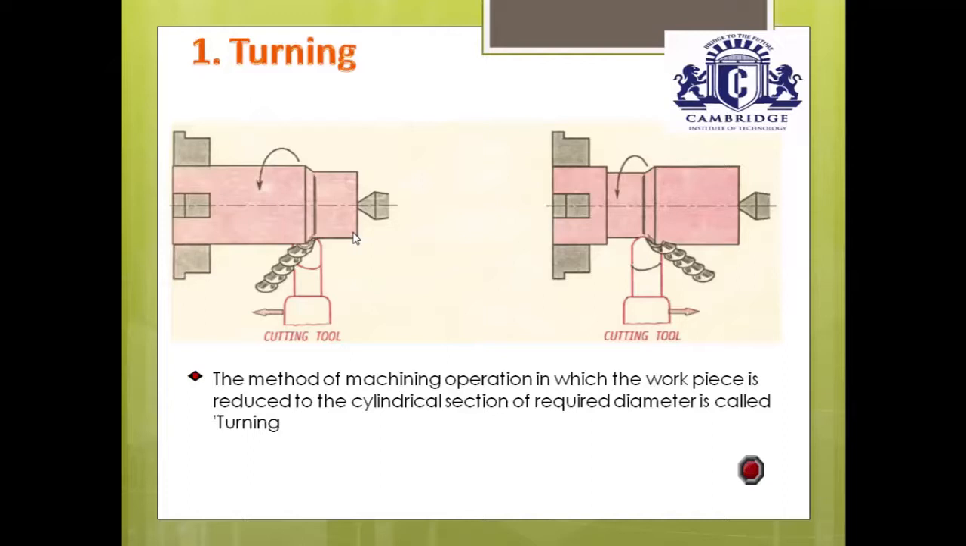Then you may ask one question. In the left diagram you have shown movement from right hand to left hand, and in the right diagram from left hand to right hand. You just observe here in the left, you can move the cutting tool either from right to left, or from left to right. Both are possible. The single point stationary cutting tool can be moved from right to left or from left to right.